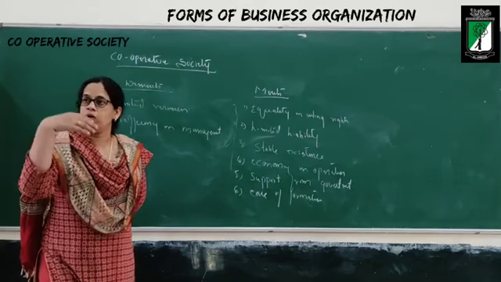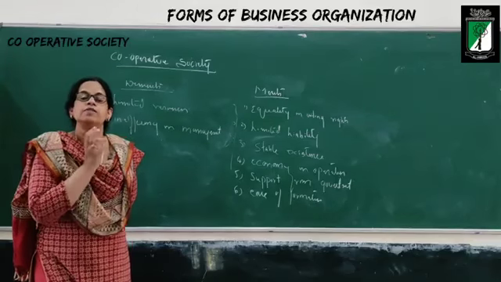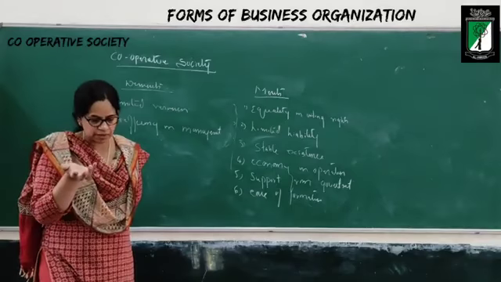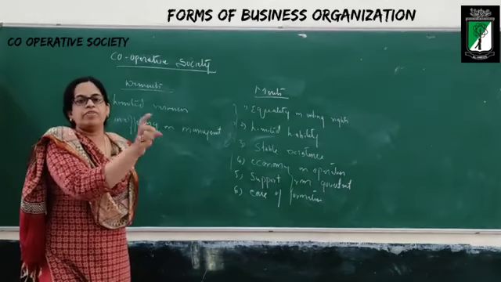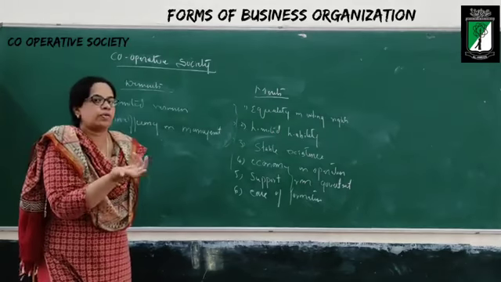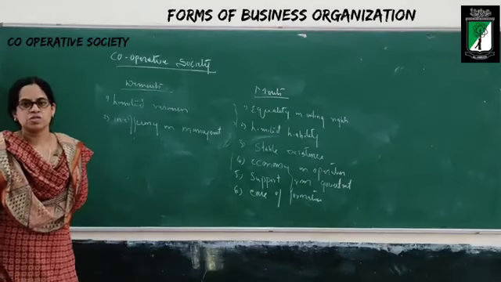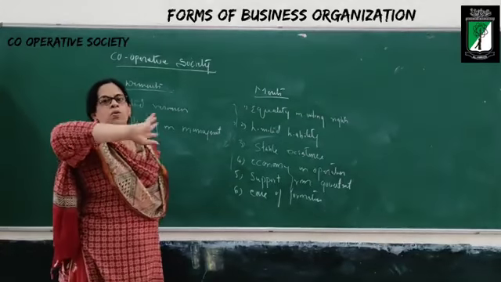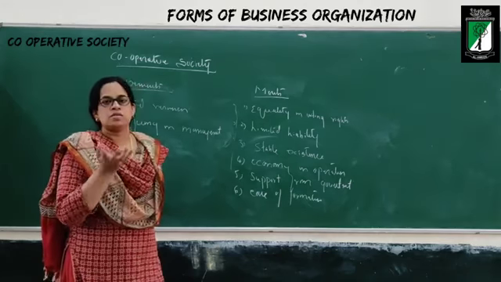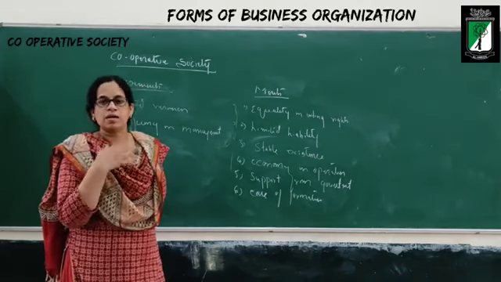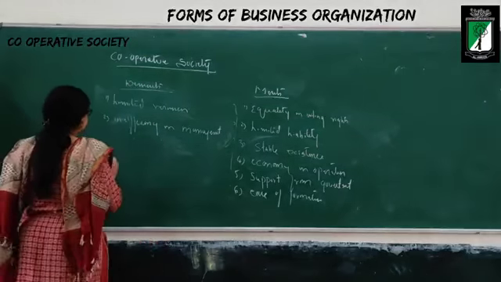Inefficiency in management. And you are not going to appoint anybody from outside, because when you appoint anybody from outside, you have to give them salary. From where do you give the salary? You have to charge profit on the product. If you charge profit on the product, the price will increase. If the price increases, what is the meaning of running a cooperative society? And you have to manage the people who are there, whether they are educated or not, experienced or not. Those people only will run the cooperative society. Thereby, sometimes we have inefficiency.